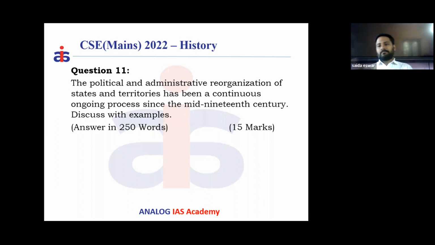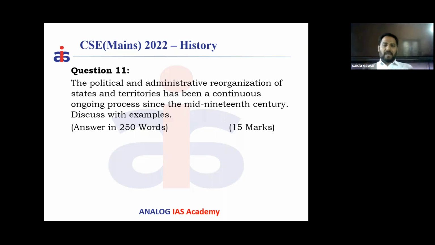In the 20th century, the process of decolonization started. As a part of this decolonization process, in Africa, in countries like South Africa and other countries in Eastern Africa and Northern Africa, they all got independence and formed their own nation states. When it comes to Asia, the classic example is India. India got independence from the British, and India was divided into two countries, Pakistan and India. It is a kind of political reorganization of our state. And even in Southeast Asia, many countries were formed out of the decolonization process.